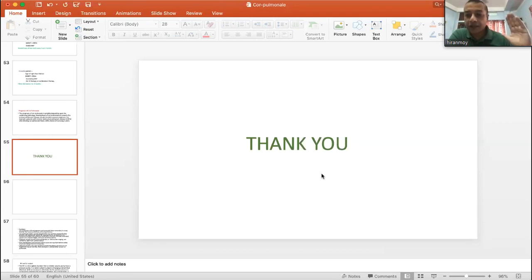Other diseases which cause pulmonary hypertension, ultimately leading to right heart dysfunction or right heart failure, are termed as cor pulmonale. Even neuromuscular disorder, kyphoscoliosis, alveolar hyperventilation syndrome, sleep apnea syndrome, everything can cause cor pulmonale.